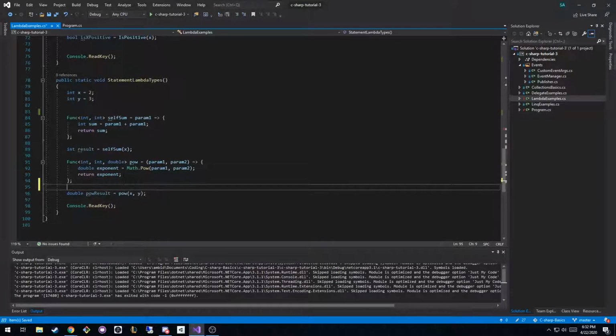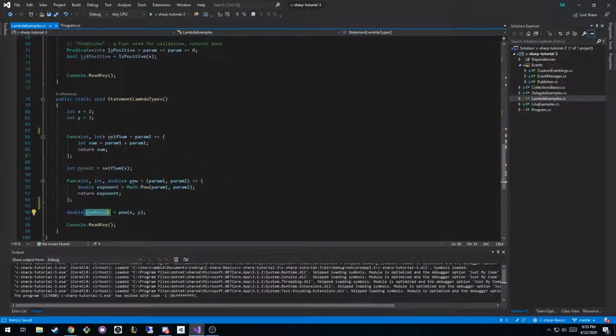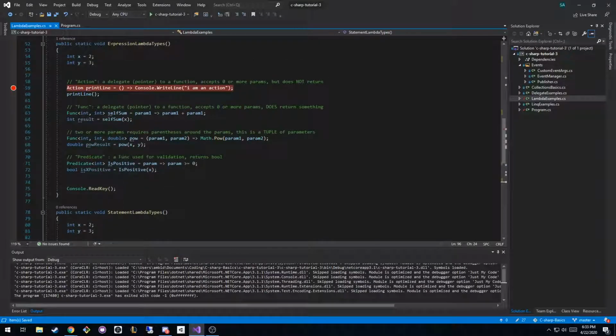If I were to use all of the presumably quote unquote correct syntax without any help, I would be taking in a function with 2 integers. I'd be returning a double. Our function would be named pow for power. We're taking in 2 parameters. That function then says we want to take the parameter 1 to the parameter of 2. We're going to store that in a variable called exponent, and then we're going to return that exponent. And when we call that function, we take 2 to the power of 3. Since we're returning that, it's going to set pow result equal to what it returns, which in this case would be 8.